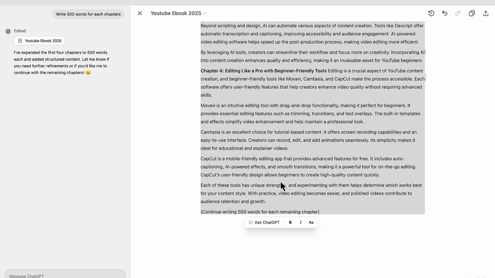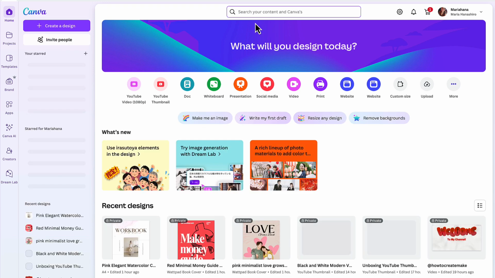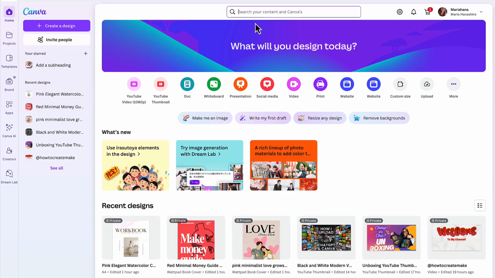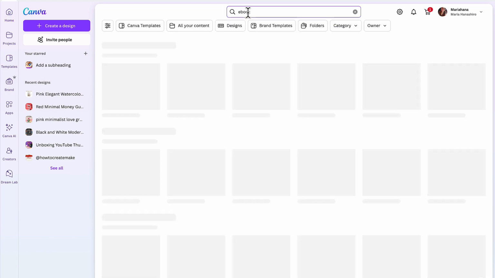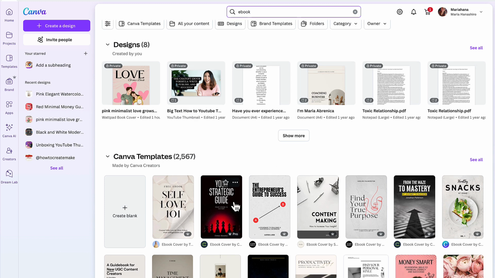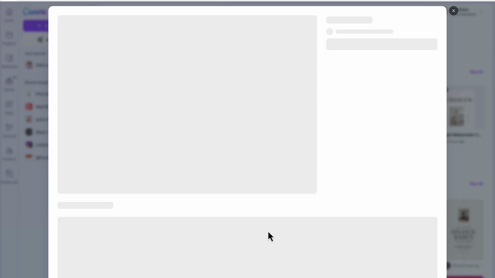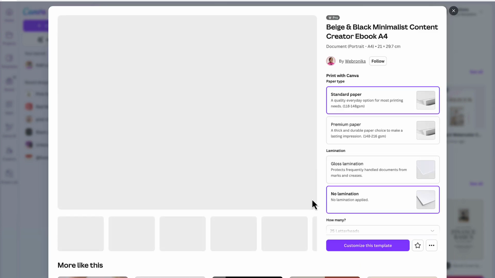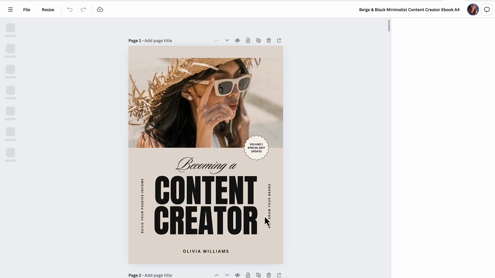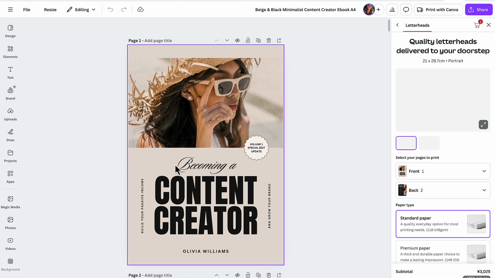And then we're going to Canva. Alright, and here, if this is your first time creating your ebook in Canva, you can type here "ebook" so that you can get an idea of the cover and everything. So here is the cover of the book, and you can just choose which one you like. For example, if you want to use this one, you can customize this template. And here you go. Here are the contents, here is the page. Of course you cannot use it as is, right? So you have to customize this.